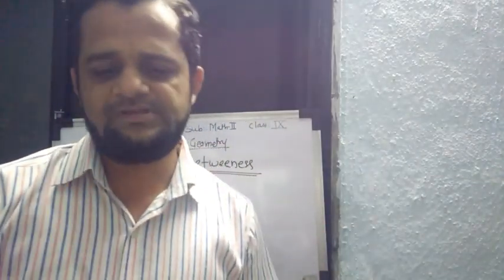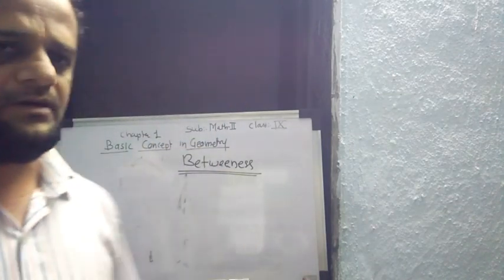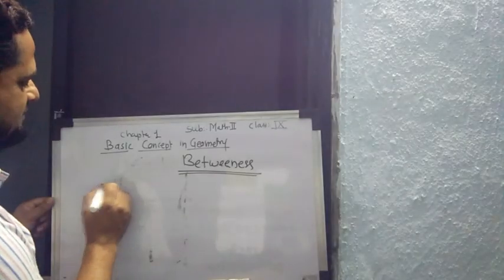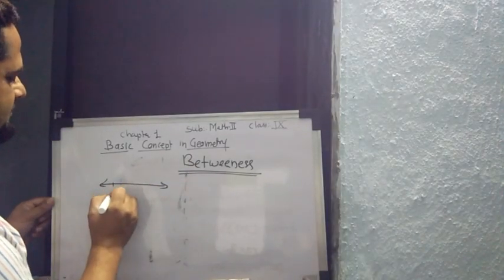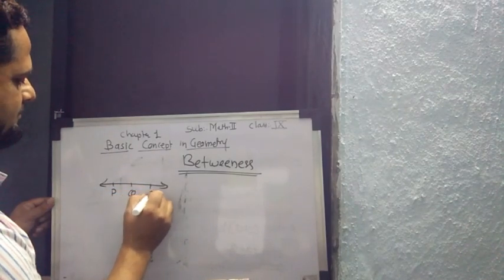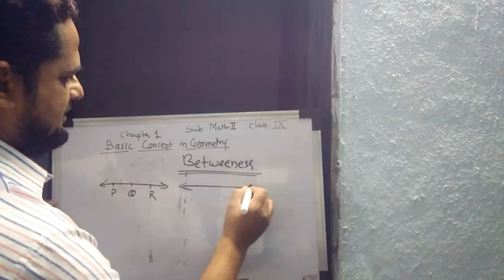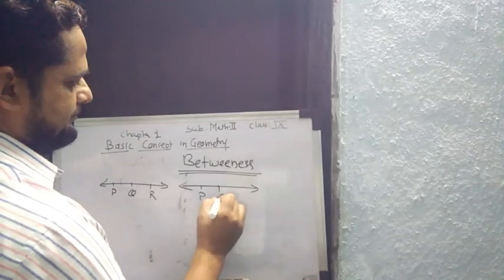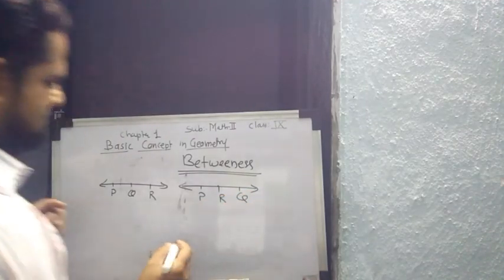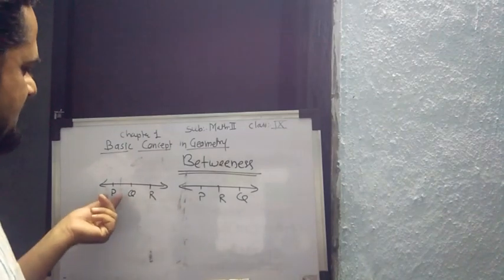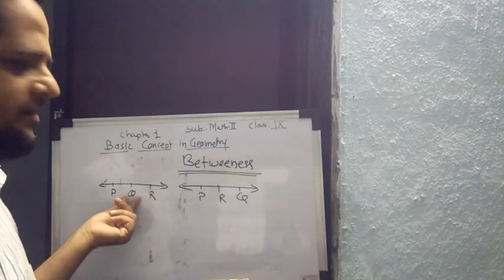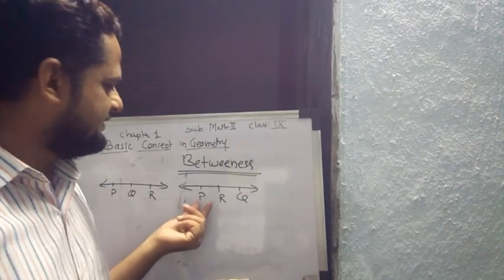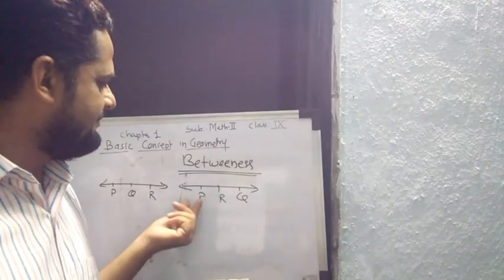Take a number of points in betweenness. For example, take the figures P-Q-R, then the next one P-R-Q, these two. See here, point Q is in between P and R, and again we can say that R is a point in between P and Q.